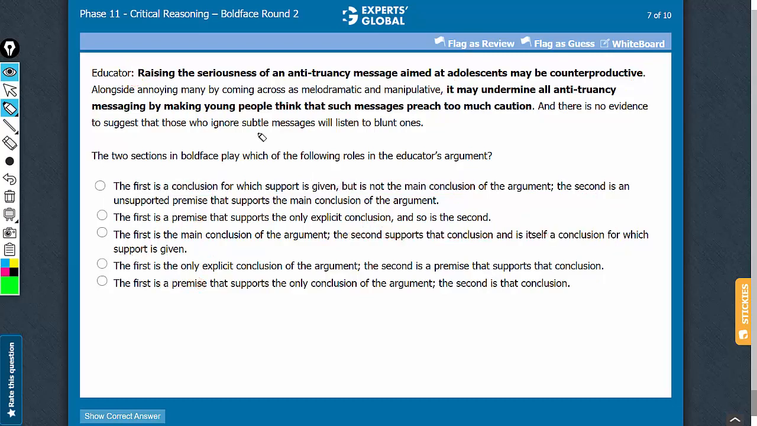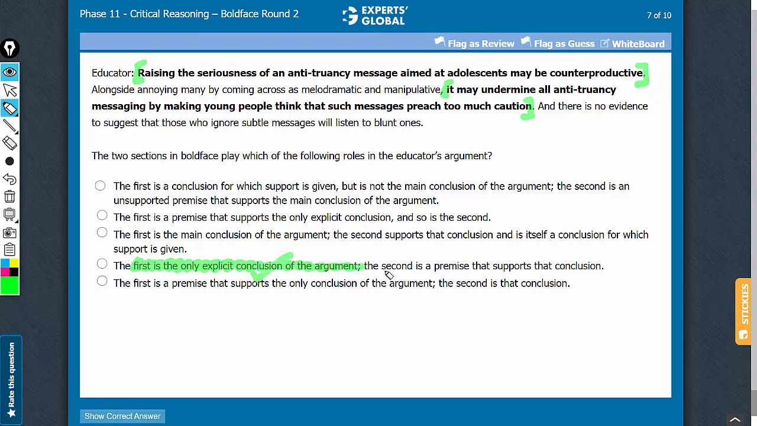We know that the first boldface is the main conclusion of the argument. The second boldface supports the main conclusion and therefore supports the first boldface. Answer choice D says that the first is the only explicit conclusion. That's correct. So the first half here is absolutely correct.